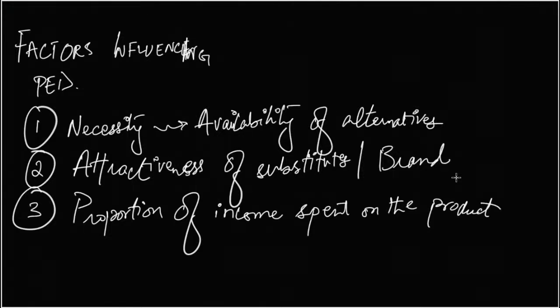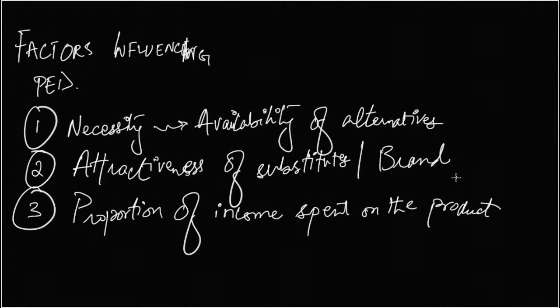For example, on something 5% is spent, and for something 40% is spent. 40% of my income gets spent on the rent, and 3% of my income gets spent on the staple food.